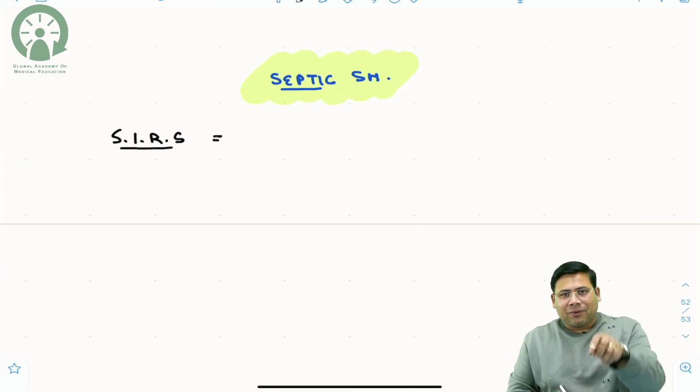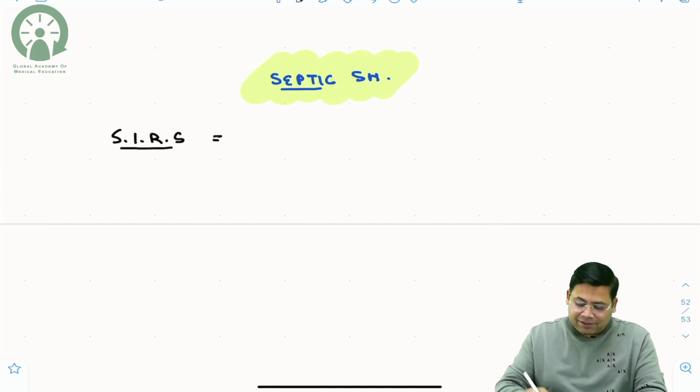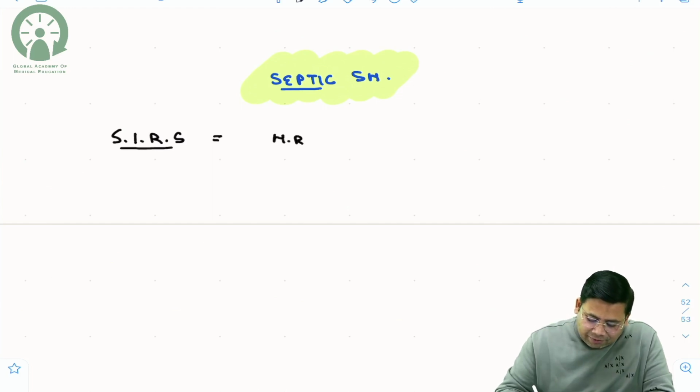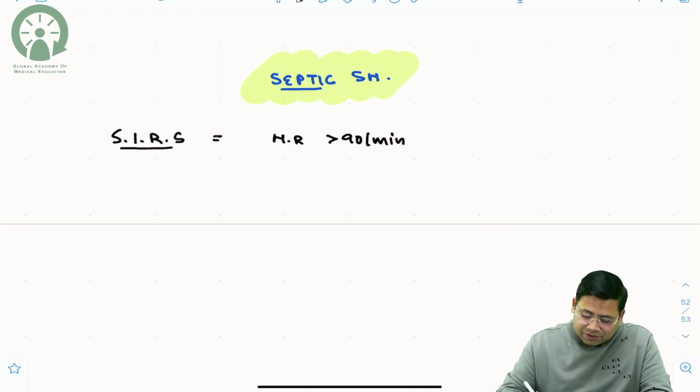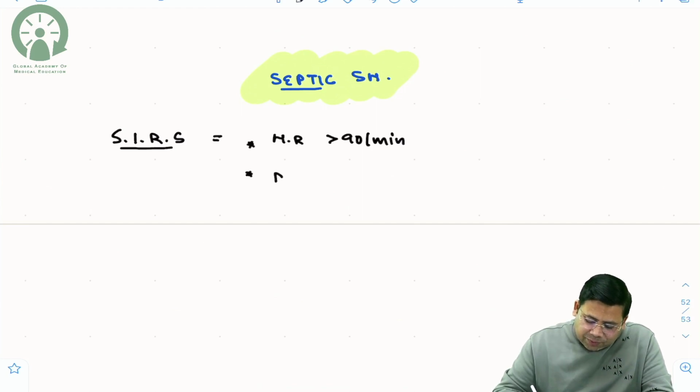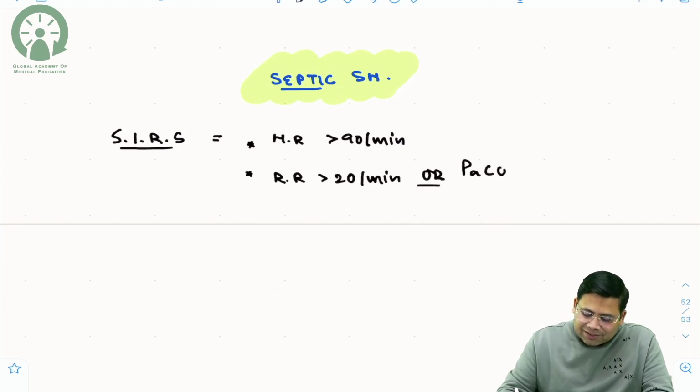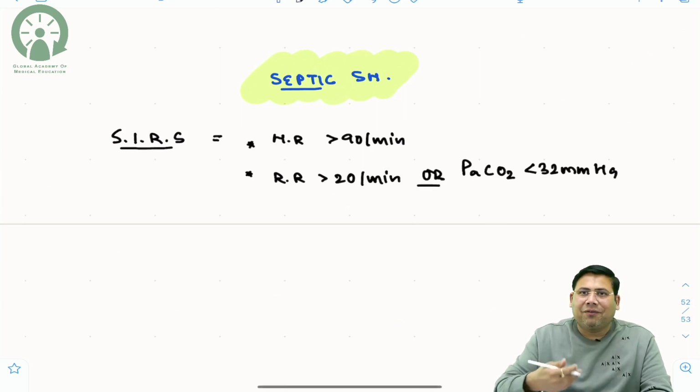Now what are the parameters? You can comment in the comment section below. What are the parameters for SIRS? Heart rate more than 90 per minute. Remember, this year there was a question in INICET where they asked whether systolic BP less than 90 is a parameter. No, systolic BP is not a part of this. So heart rate, then respiratory rate more than 20 per minute, or if respiratory rate is more, then PaCO2 levels should be less than 32 mmHg because of the hyperventilation.